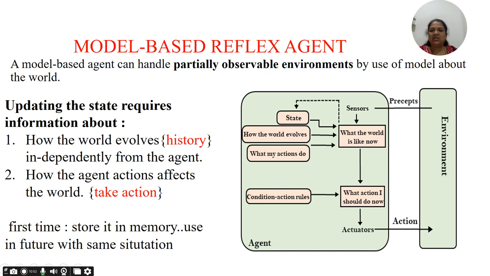How the agent's action takes effect, that is taking the action, is also a part that these model based reflex agents can consider. And when it is operating the first time, it is going to store it in memory, and it can use it in the future as past data. So this is how these model based reflex agents are going to work.